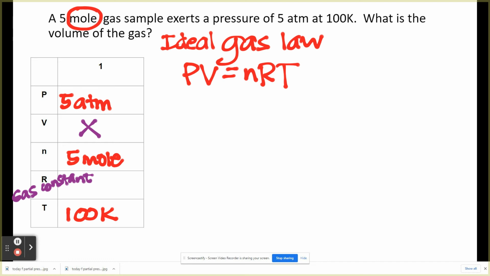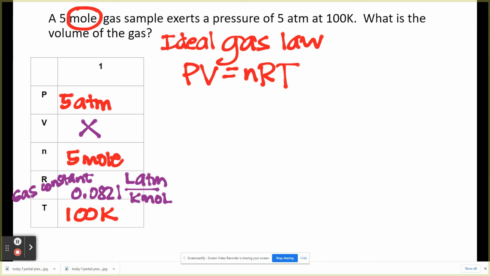And the correct answer here is 0.0821, and the unit is liter atmosphere per K mole. Remember, that's the only gas constant we're going to use in this class. There are a couple conversions to that, but again, they're all the same. Gas constants, again, guys, they do not change. They stay forever like that.